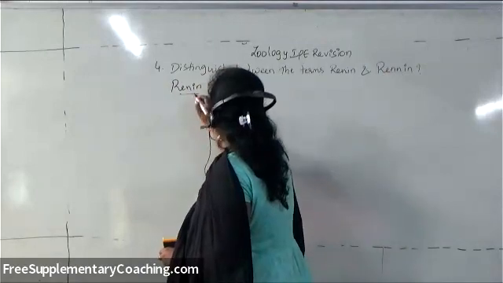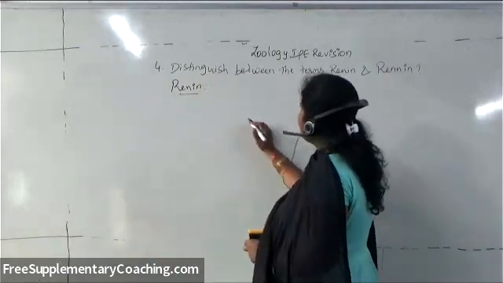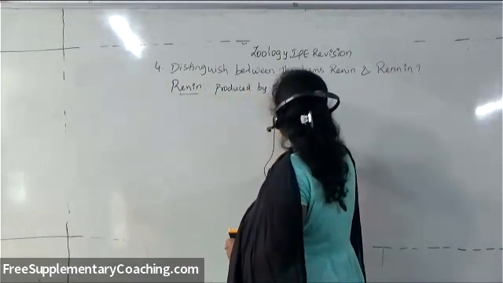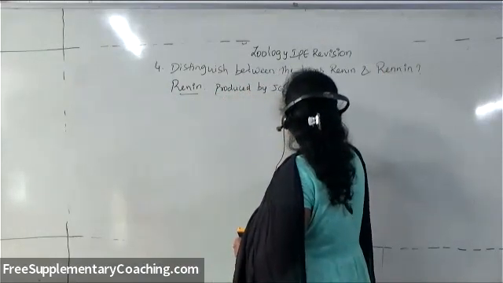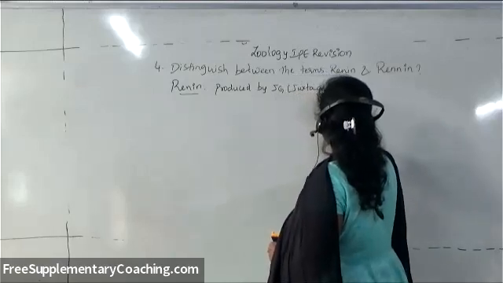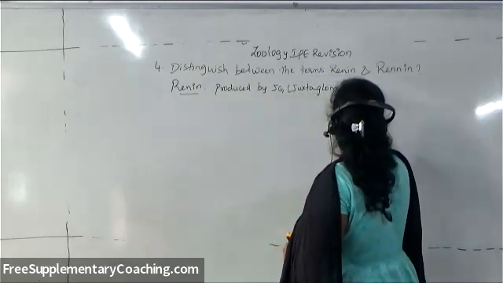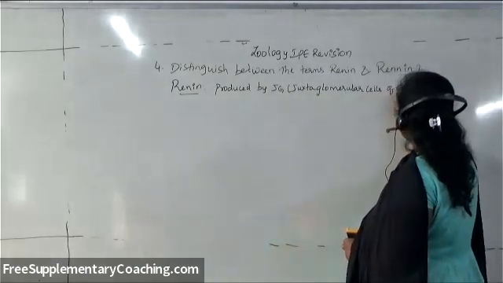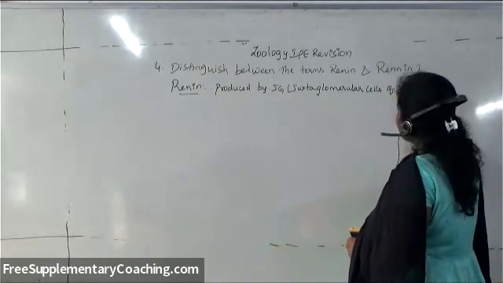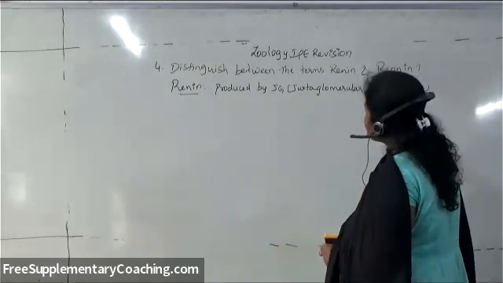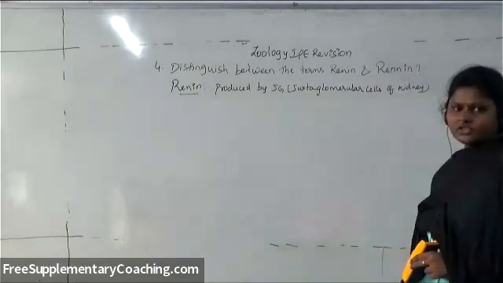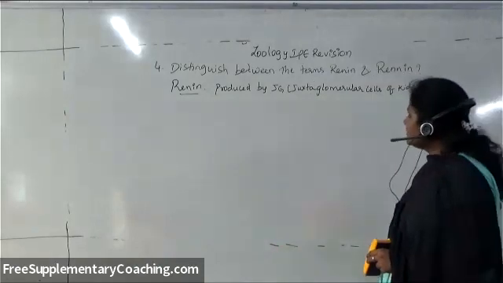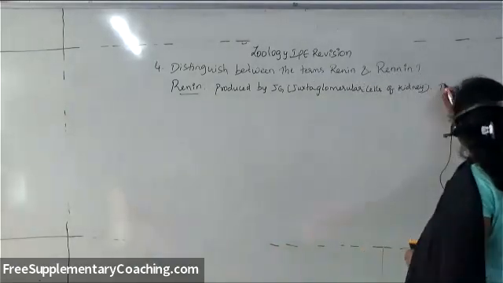It is actually produced by JGA cells, juxtaglomerular cells of the kidney, which is an enzyme. It is an enzyme which is secreted by JG cells of the kidney.